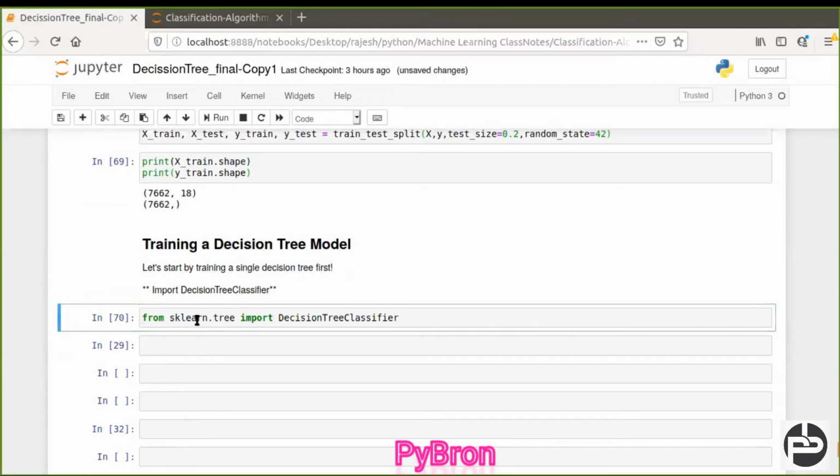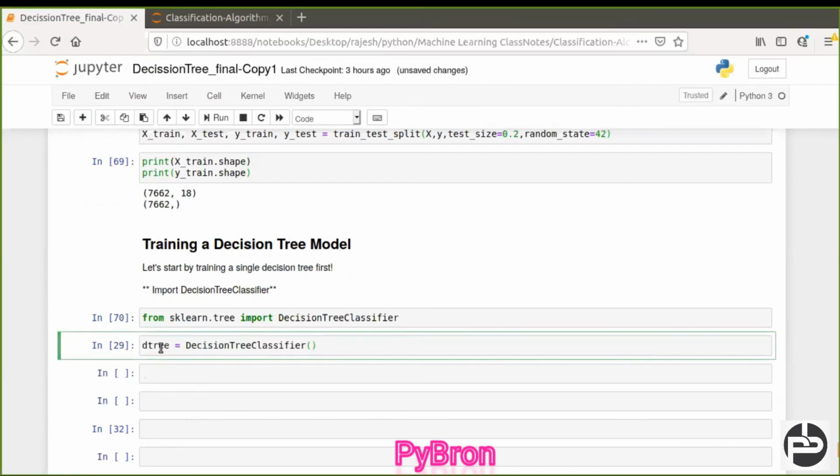I imported the decision tree from the sklearn package, and now I'm creating the object for the decision tree classifier. Why classifier? Because you can call the decision tree regressor also, but it's a classification problem, so I call the decision tree classifier.